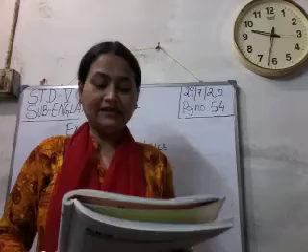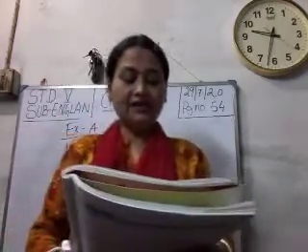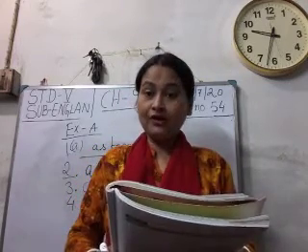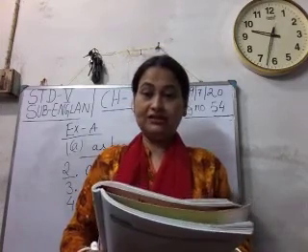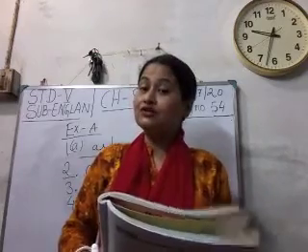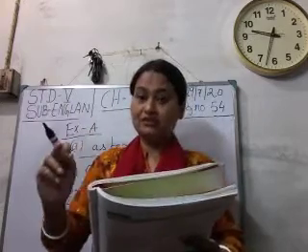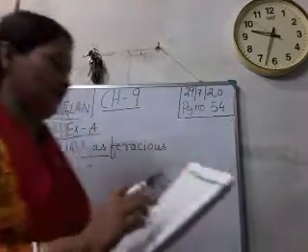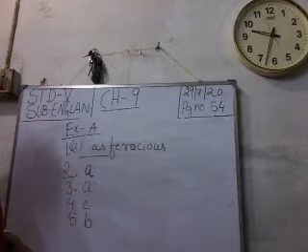Then number 5. Tom is dash boy in the class. Option A, more naughty boy in the class, or Tom is the naughtiest boy in the class, or Tom is most naughtiest boy in the class. Obviously it will be naughtiest, but before naughtiest we have to write "the". Naughtiest will not take "most", because naughty, naughtier, naughtiest is already the superlative form. So it will be Tom is the naughtiest boy. Option B is the correct option for number 5.